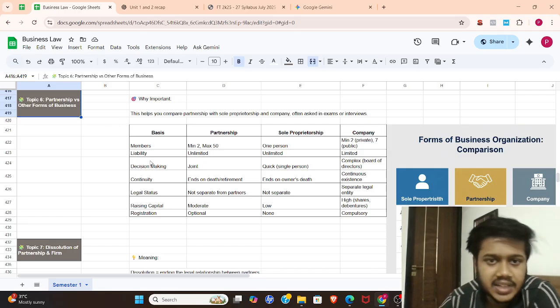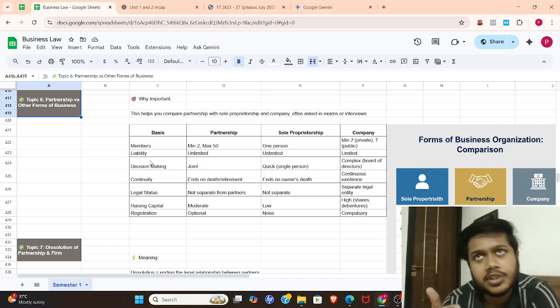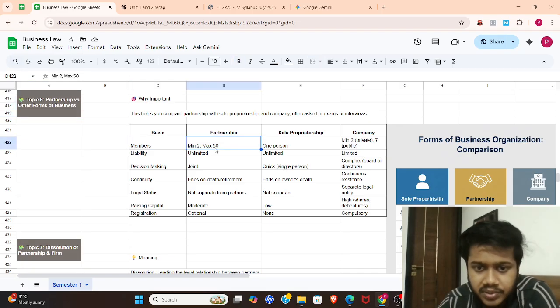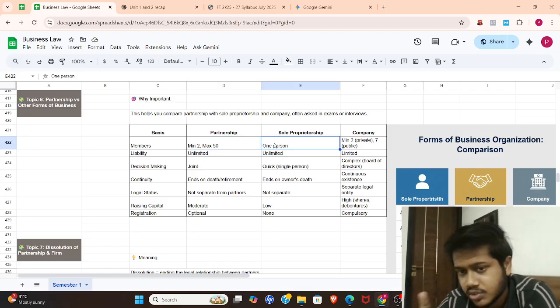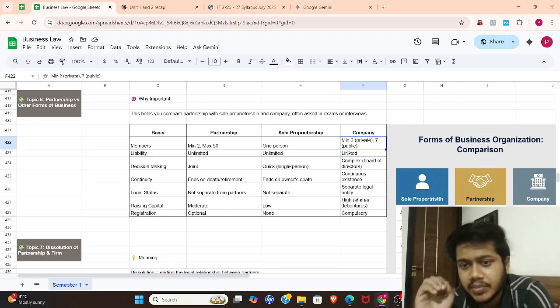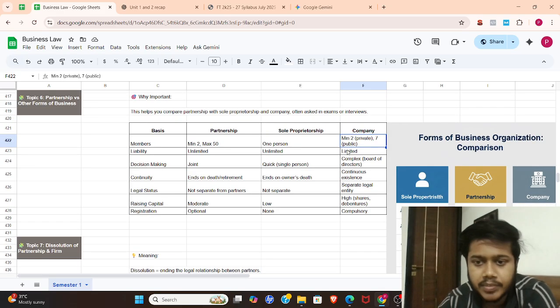Partnership versus other forms of business. Obviously, there are three major types: partnership, sole proprietorship, and company. Please read this table, and you will get much more clarity. In terms of members, a partnership has 2 to 50, as you know. In a sole proprietorship, there is only one member. In a company, there are a minimum of two in a private company, whereas in a public company, a minimum of seven. Just remember that.